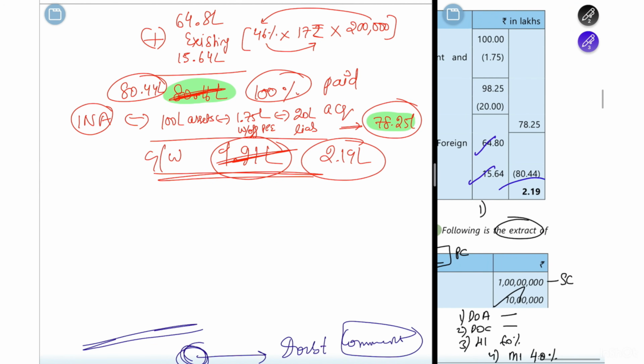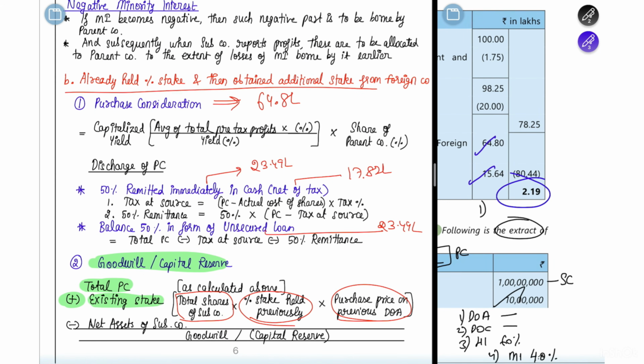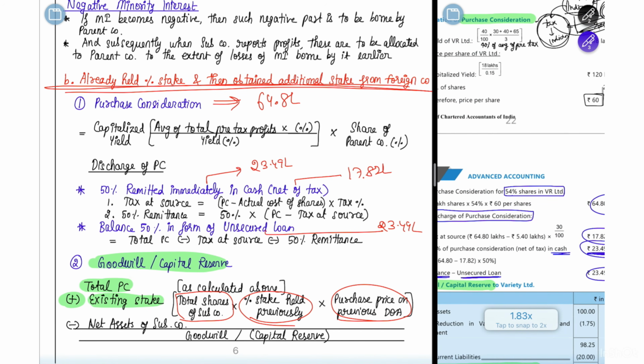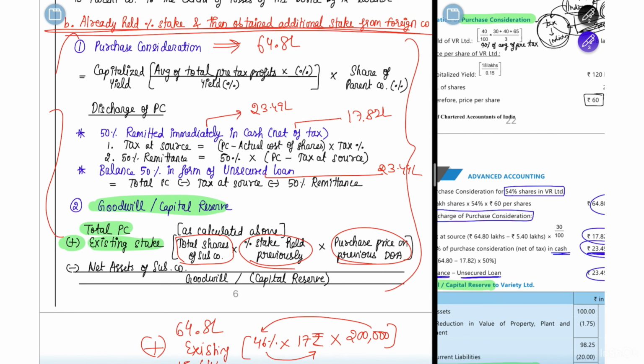Okay. So I hope this illustration number 5 is also clear to you. You just have to follow the steps that I have written. Don't see the ICAI format. They have solved the same way, but here I have given you in English. They have not told you how and why they have done so. So this is what I have given you in your concept notes, which are again available on the Telegram channel. So you can refer to that.